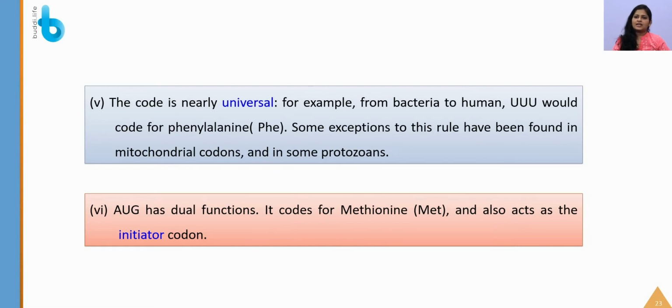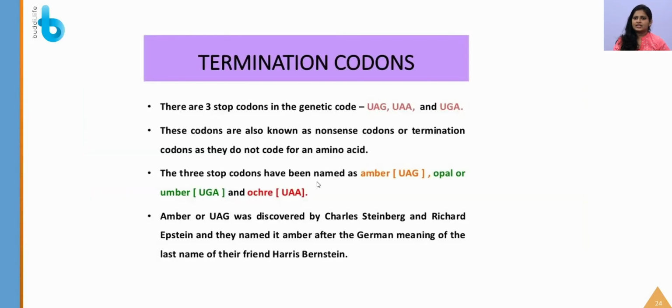One more thing is, AUG has dual function. What dual functions does it have? It codes for methionine. We know this codon will code for an amino acid, and apart from that, it is also acting as an initiator codon, which means it is going to initiate the translation process. So this acts as the initiator codon.